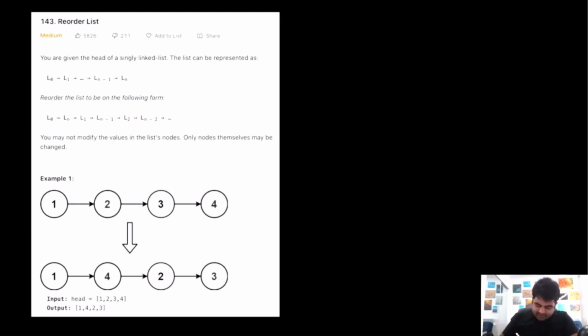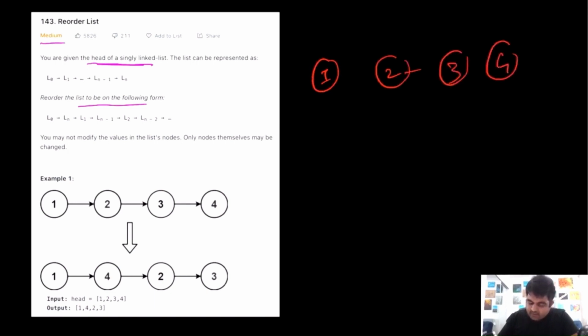So this is a LeetCode medium problem, and basically we are told that we are given the head of a singly linked list, and we need to reorder this linked list and return it in a different manner. Let me quickly show you by an example how we want to return it. Suppose we are given a linked list like this: 1, 2, 3, 4.